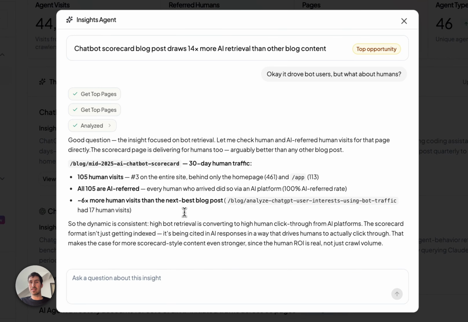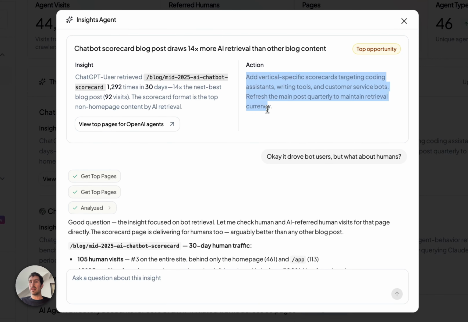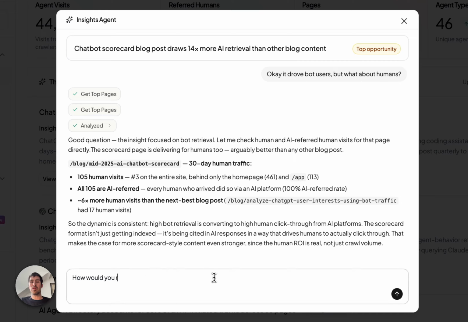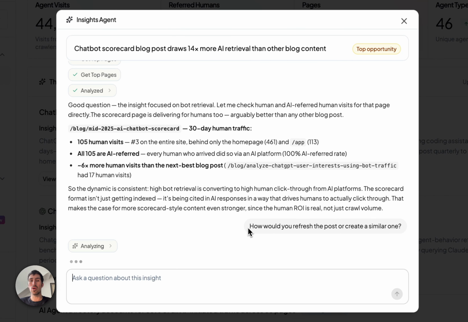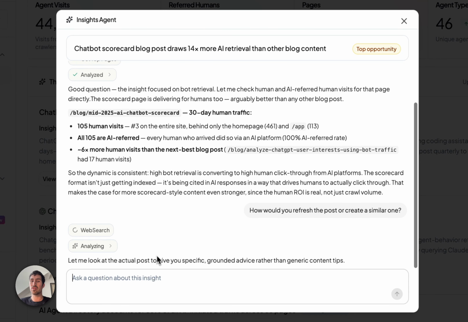And then I can even ask, following the recommendation of let's refresh this main post, I can ask, how would you refresh the post or create a similar one? And here it'll actually go crawl the page in real time, pull the content, and try and understand via web search how it might update.